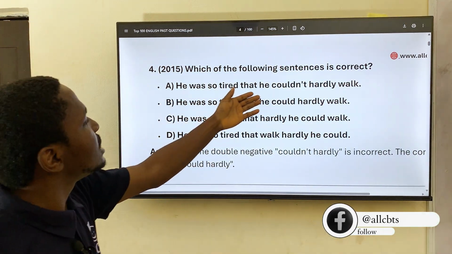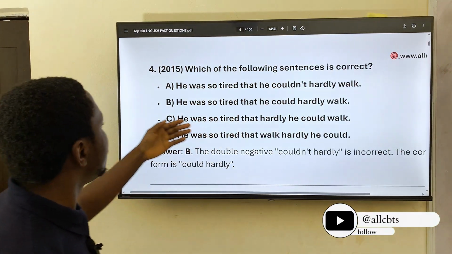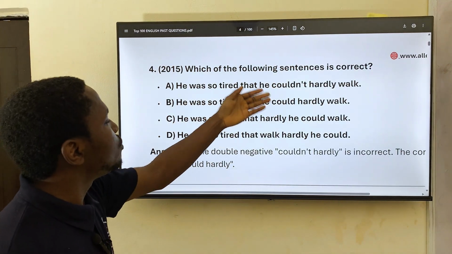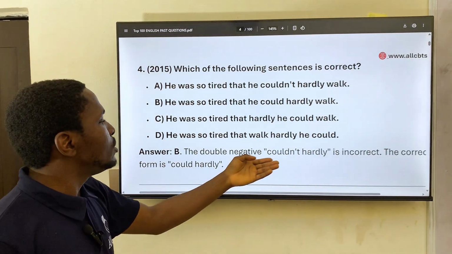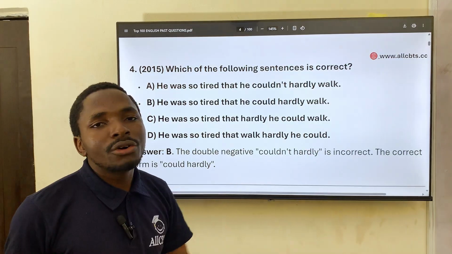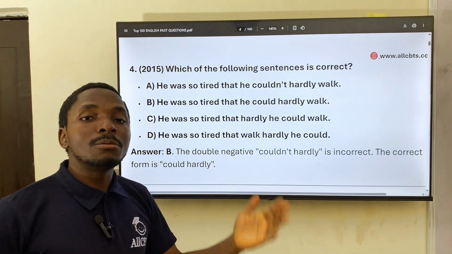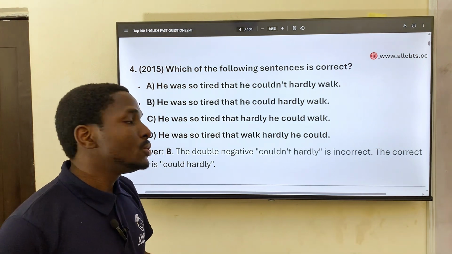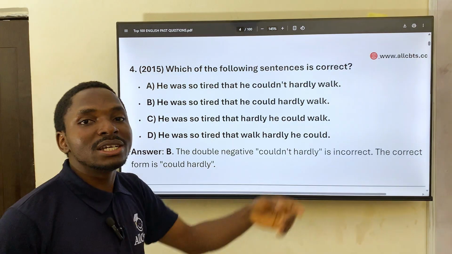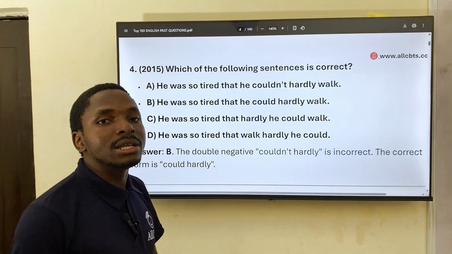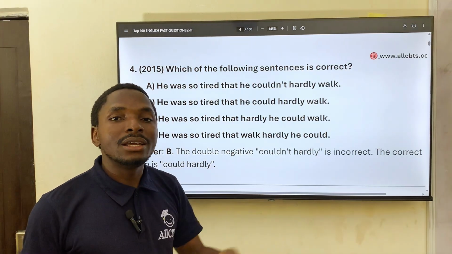And then B would make more sense. You say he was so tired that he couldn't hardly walk. No, because there is negative and negative. So he was so tired that he could hardly walk. Let's see what it says. It says the double negative, you see. So the double negative couldn't hardly is incorrect. Remember we say in chemistry that opposite charges attract. So you cannot have negative and negative. Couldn't hardly. There are two negative words. You cannot use them in an expression. It wouldn't make sense.